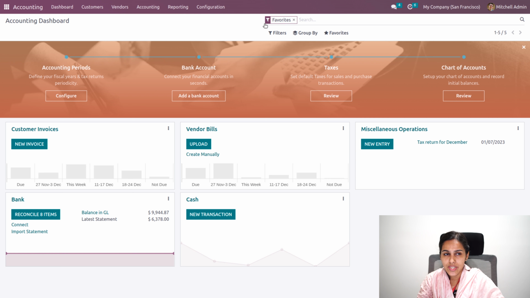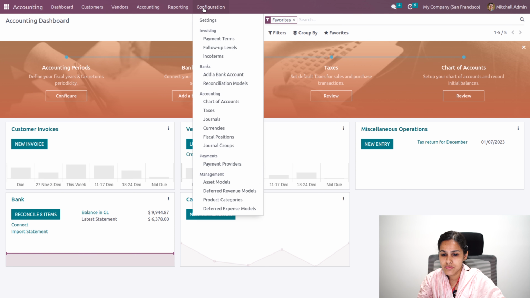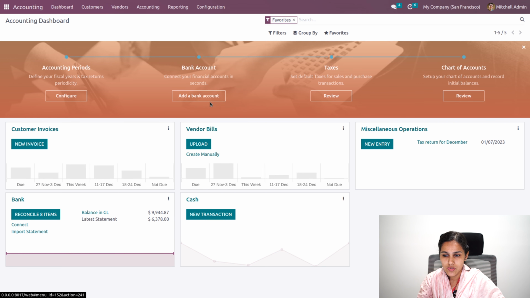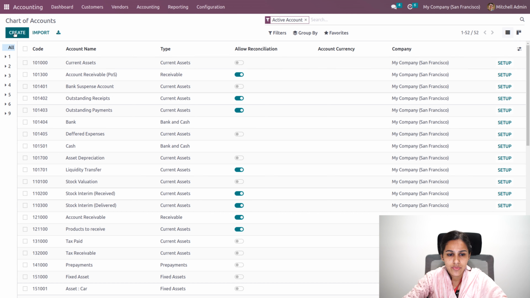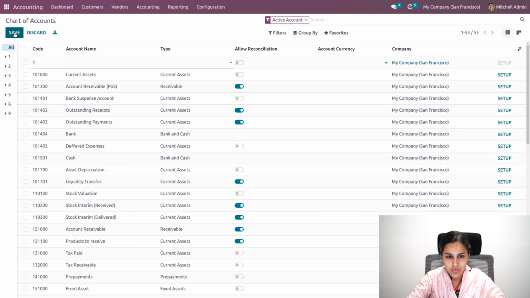Basically before going to this, as an initial step, we'll have a feature that is fiscal localization. For each country, we'll have different taxes, different chart of accounts, and fiscal positions according to the country we choose. So for our chart of accounts, these are the charts of accounts already there in our database, where we can create a new chart of account. You can just click on the create button and create one. I'll be creating one chart of account